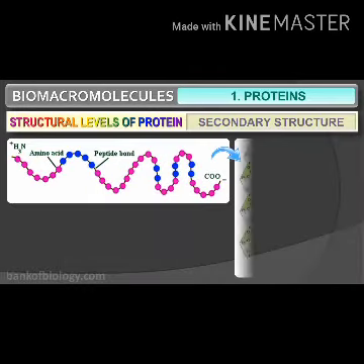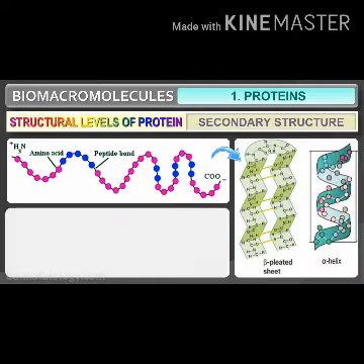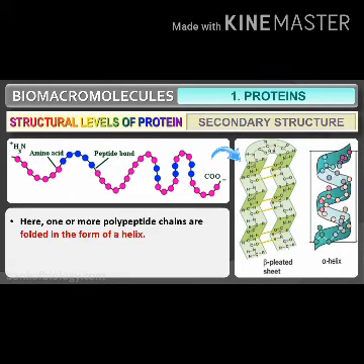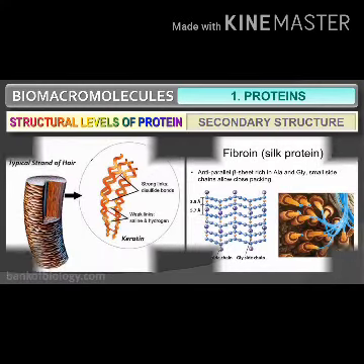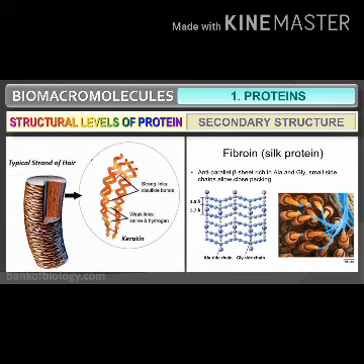Then comes the secondary structure of protein. Here, one or more polypeptide chains are folded in the form of a helix. It has only a right-handed helix. Example, keratin, fibroin, that is silk fiber. Now look at the pictures of keratin and fibroin.